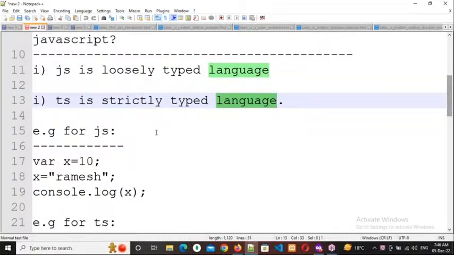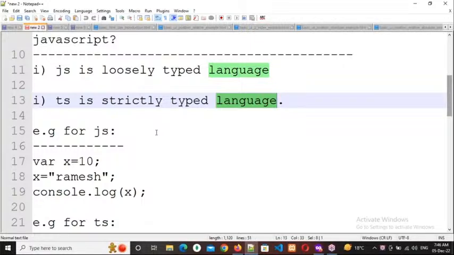There are different types of data: some data will be numbers, some alphabets, some alphanumerical values, some alphanumerical with special characters, and some true or false only. Whenever you declare a variable, at that time only you need to tell what type of data it should accept. In strictly typed languages you must, but in loosely typed languages there is no need to tell.